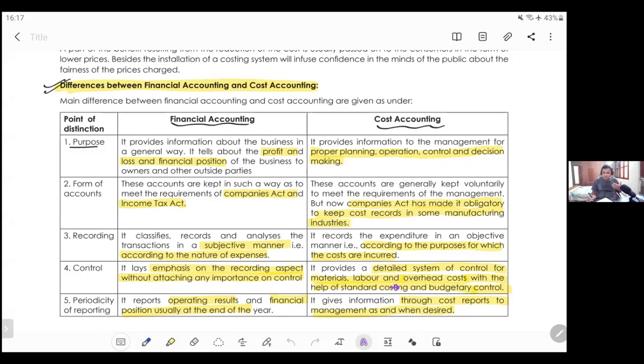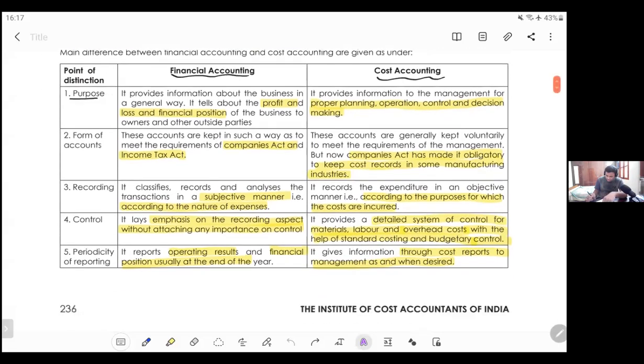We prepare standard costing and budgetary control. All these are special dedicated chapters, my dear friends. I'll explain what is standard costing and budgetary control in a few statements, not now, but in tomorrow's session when we are discussing the methods and techniques of costing. Then I'll try to explain what is standard and budget.